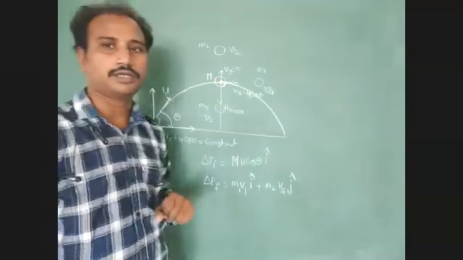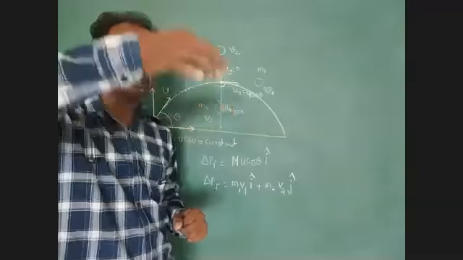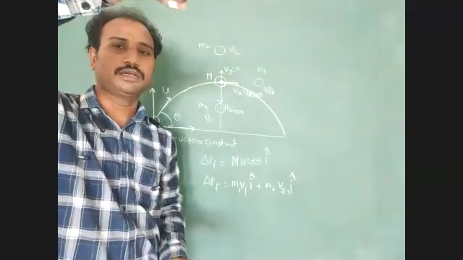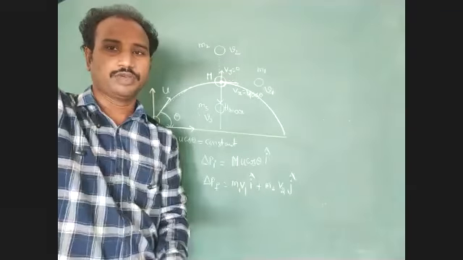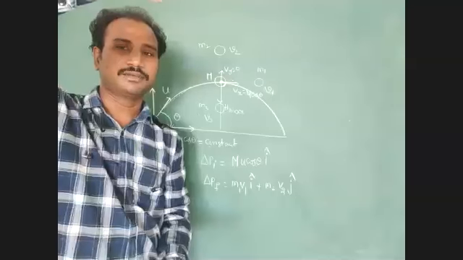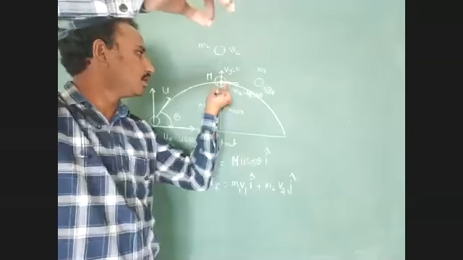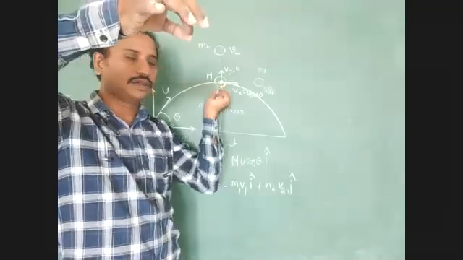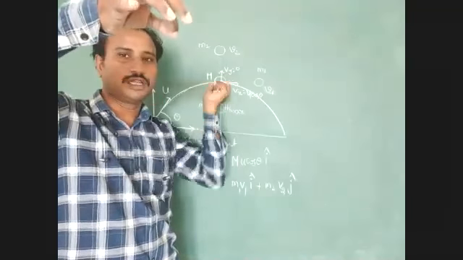But here the bomb explodes into three fragments, and one fragment is moving vertically downward. What is the final velocity of that third fragment?